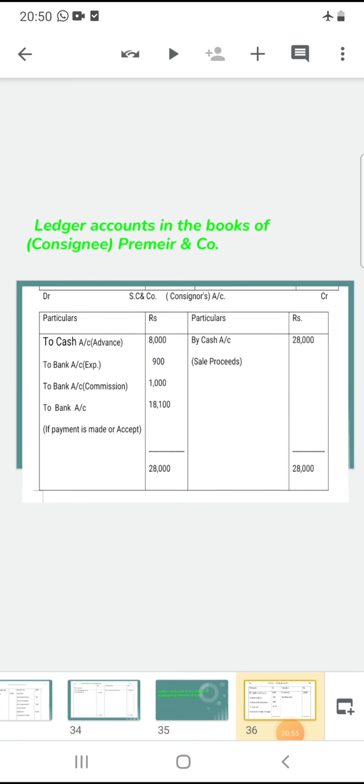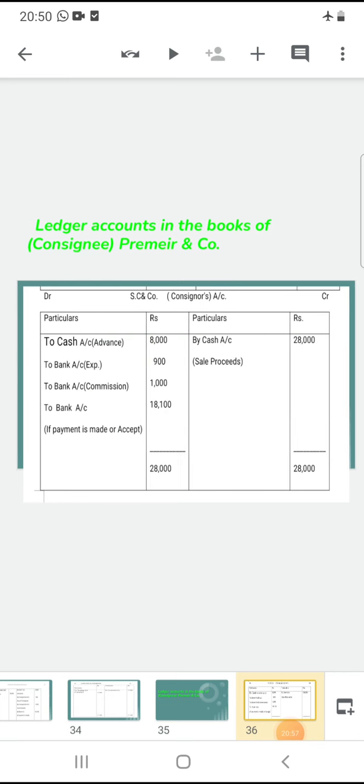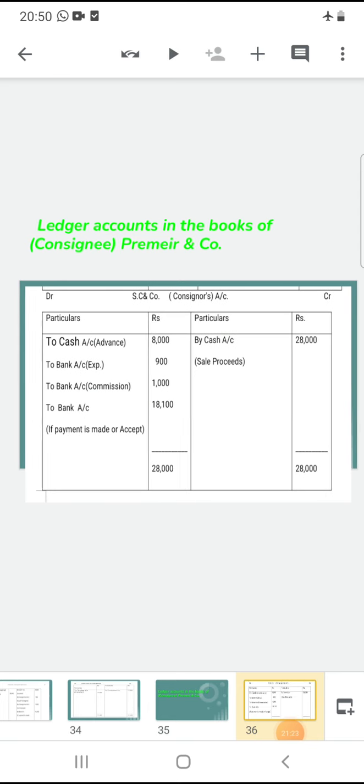So the amount is 28,000, more increase in credit side. 28,000 is deducted from debit balance. The difference is 18,500, the final amount received from consignee. Consignor received from consignee through DD, demand draft.